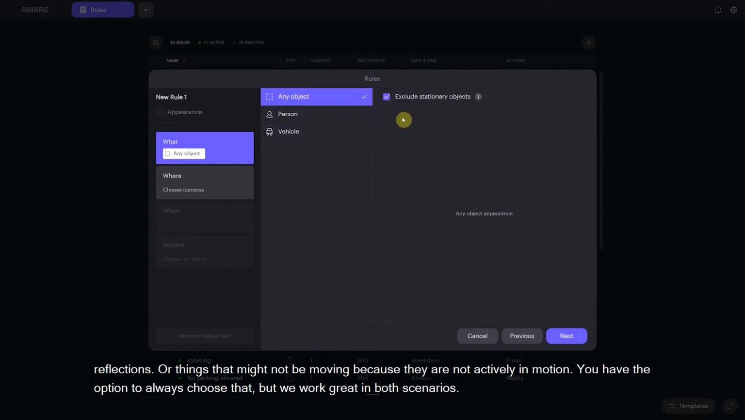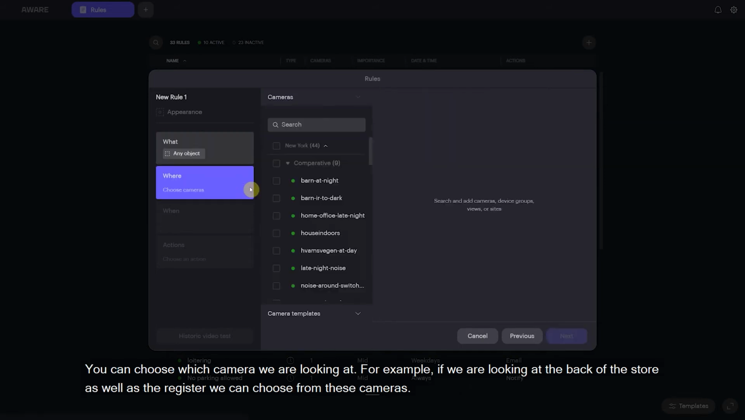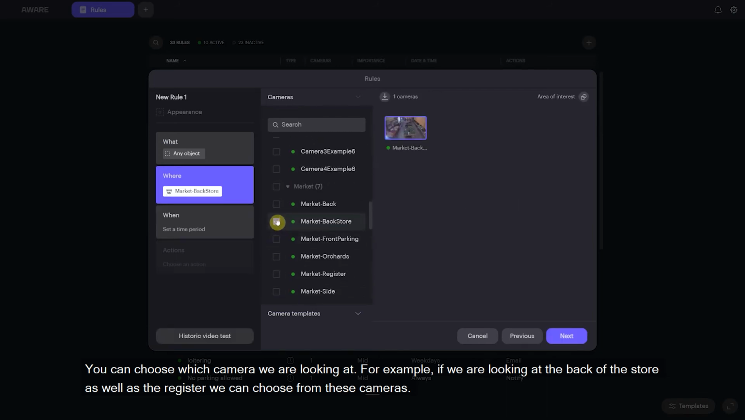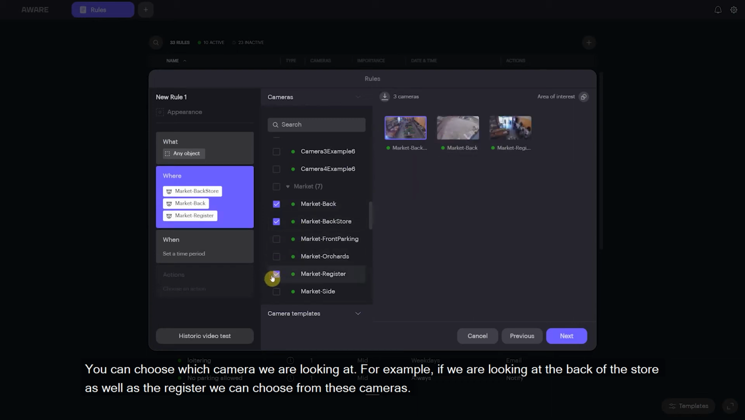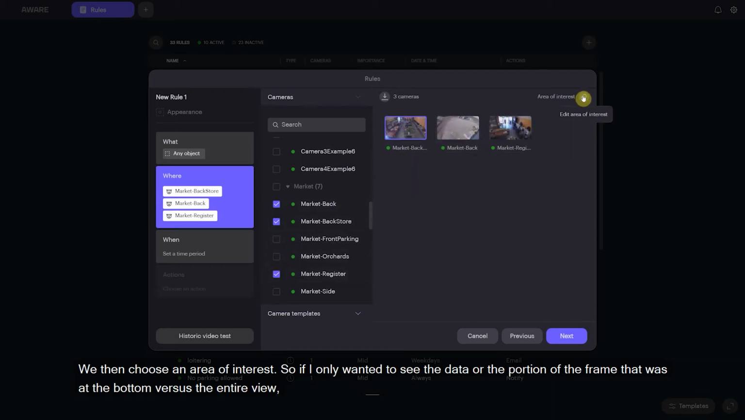So you have the option to always choose that, but we work great in both scenarios. And then you can choose, just like we did before, which cameras we are looking at. So if we're looking at the back of the store, as well as maybe the register, we can choose from these cameras. We can choose an area of interest.